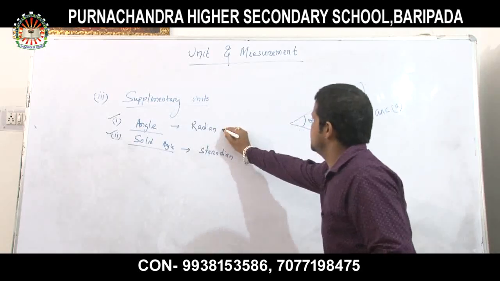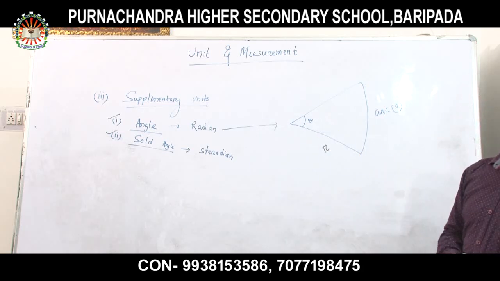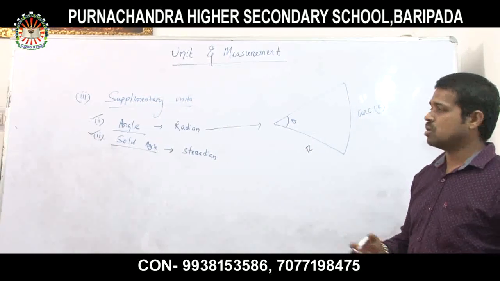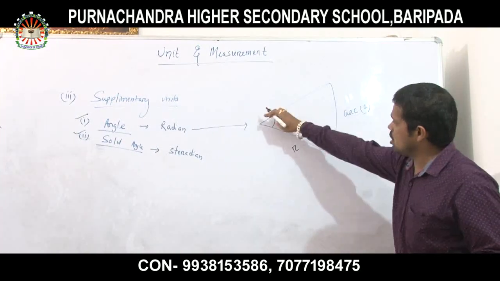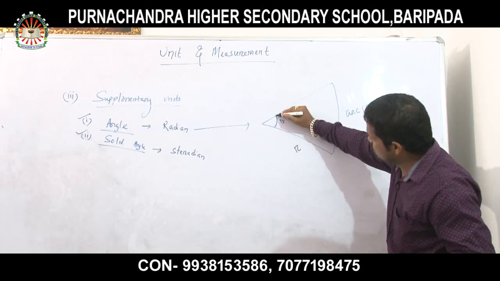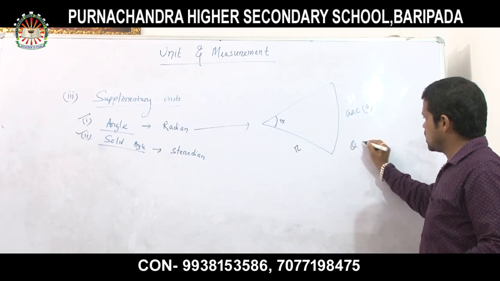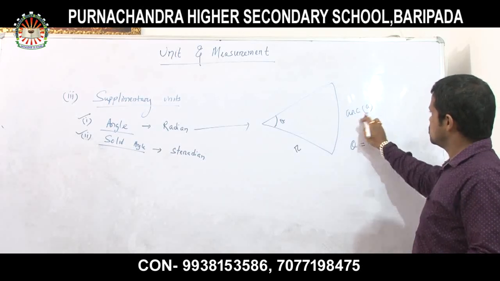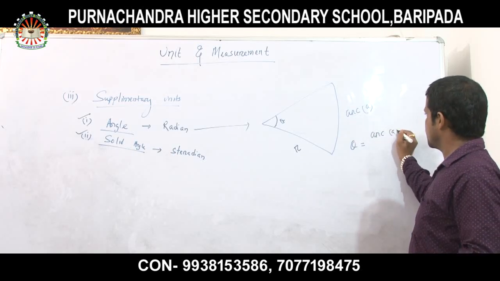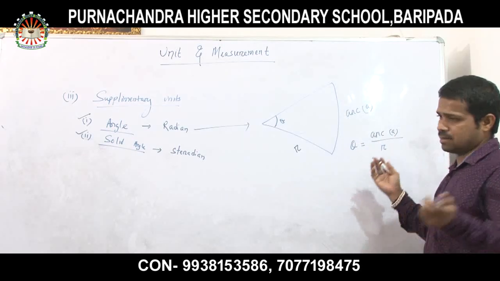Now this is the explanation of the radian. Radian is the angle generally used to measure the angle of a two-dimensional structure at the center. So this angle I have to represent in terms of radian. The value of theta is equal to the length of arc A divided by r.